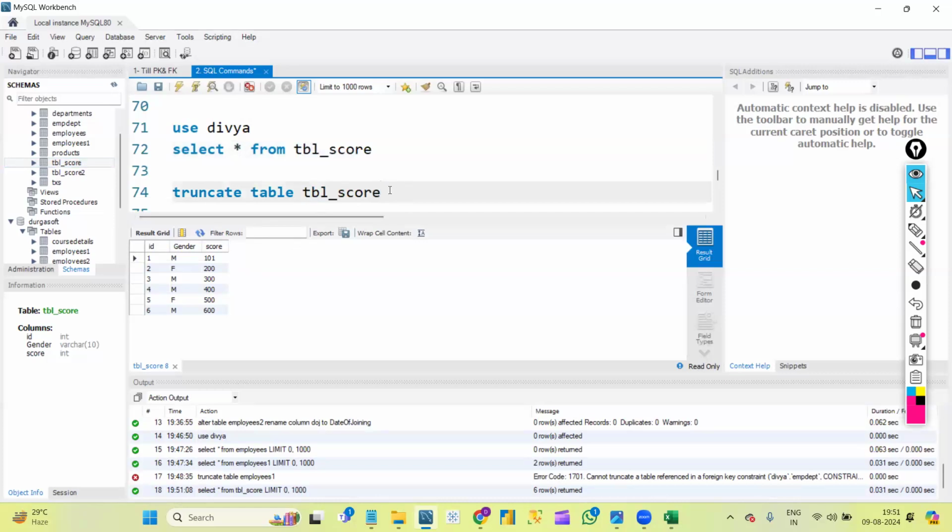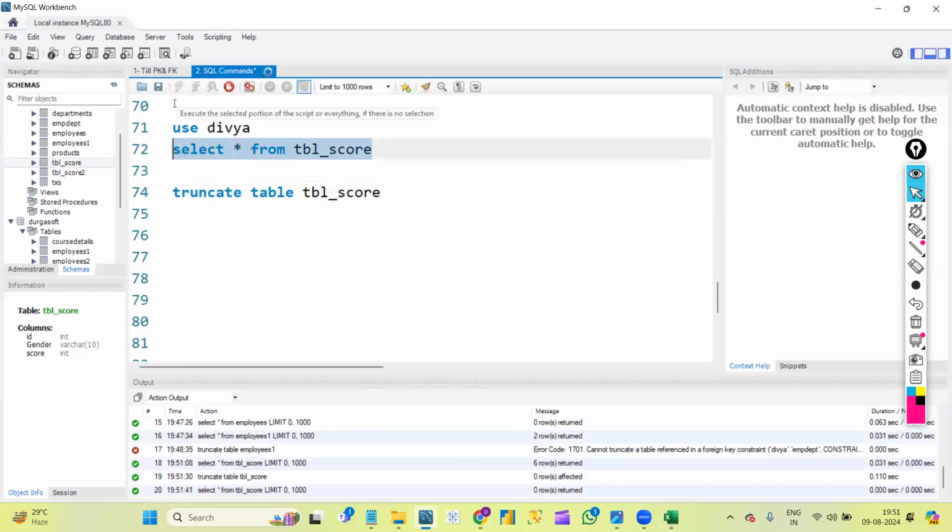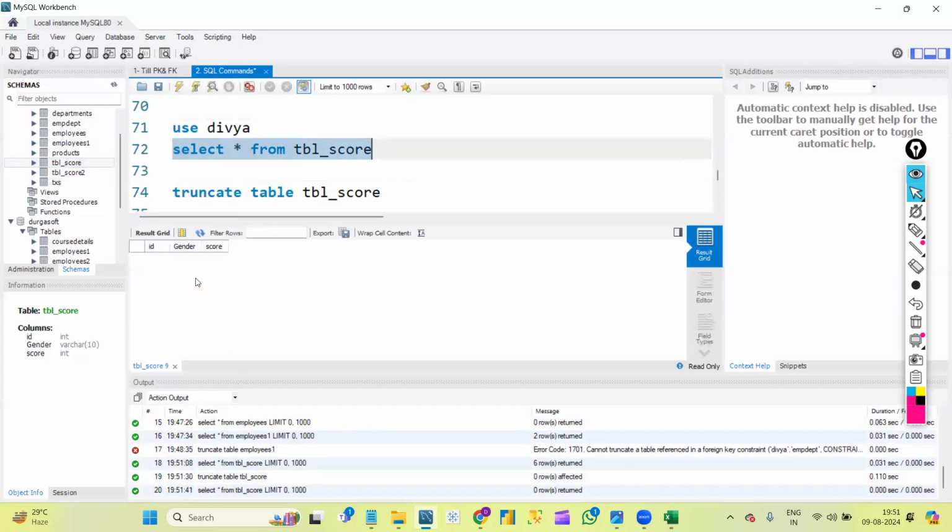See, I'm using truncate for this table now. Truncate table score. Okay, it got executed. Now let me once again display the data. See, all my data went away. Previously, we had many rows in it, right? But here, if you see, I have the column names as they are, but the data inside it got deleted, right? Now I can simply use the insert command and insert my new data into the table score. Clear, guys?